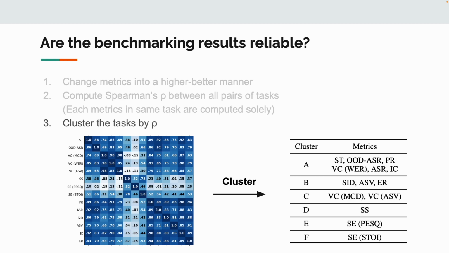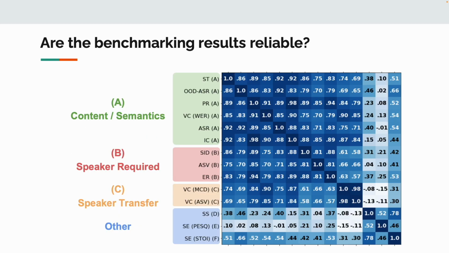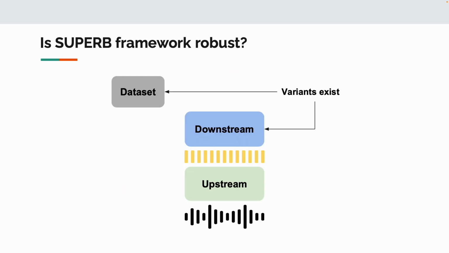and it is obvious that some patterns exist on the map. To make the results clearer, we further cluster these tasks using k-means. Finally, we rearrange the heat map by the clustering result, and it is clear to see that the tasks in the same cluster actually share some common properties. With the correlation analysis, we show that the benchmarking results are aligned with our common understanding and confirm the reliability of SUPERB. Next, we answer the second question: is the SUPERB framework robust?